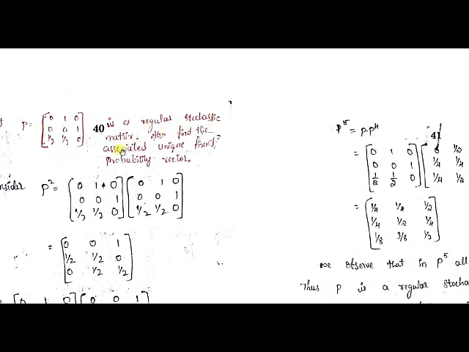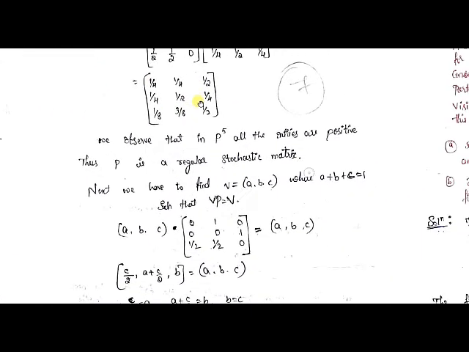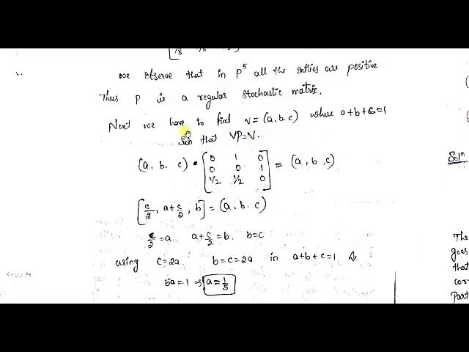Now, we have to find the associated unique fixed probability vector for this stochastic matrix. To find the unique fixed probability vector, there is a condition. Which condition? VP is equal to V, where V is nothing but the row matrix containing A, B, C, the values that you have to find.